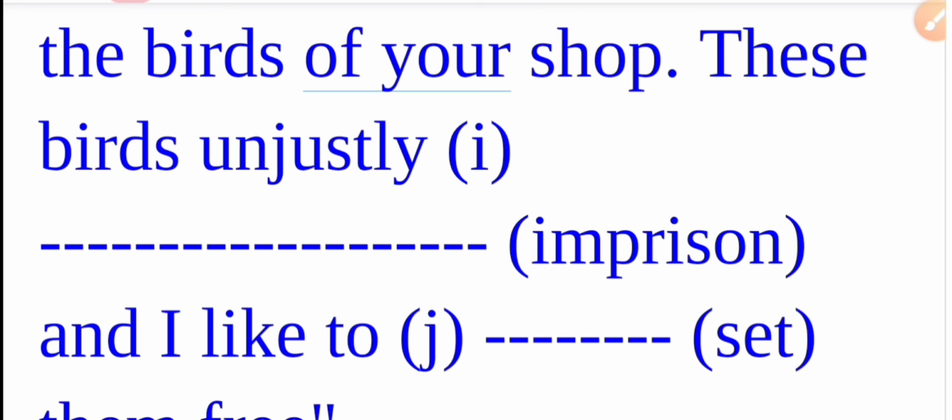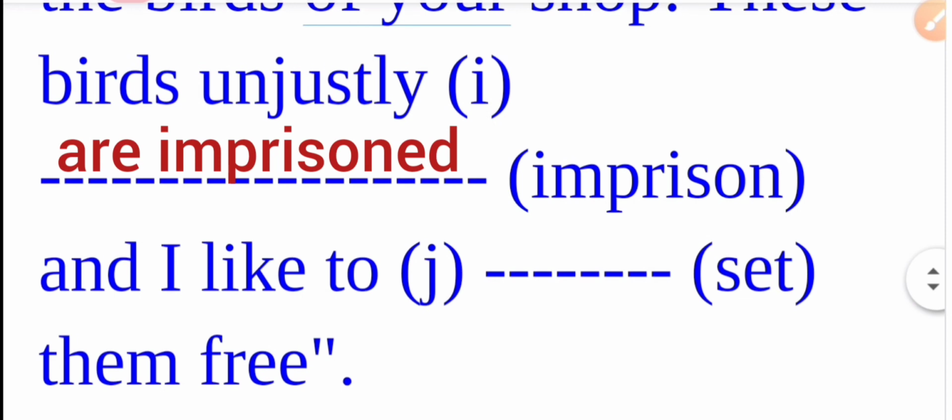So again, it is not in the active voice. It is in the passive voice. As it is in direct speech, the speaker is speaking this sentence directly, so the correct answer should be in present tense. These birds unjustly are imprisoned, or we can also write have been imprisoned.